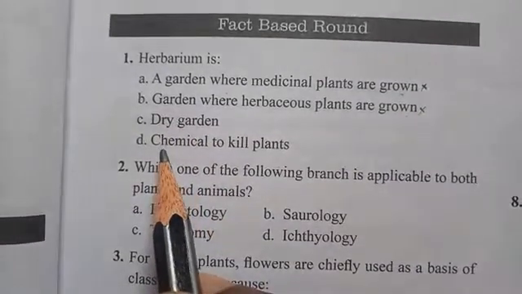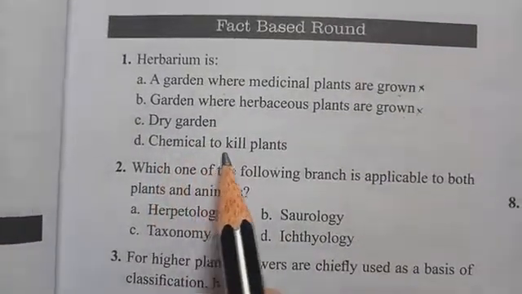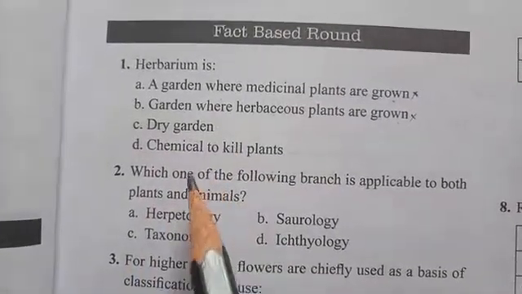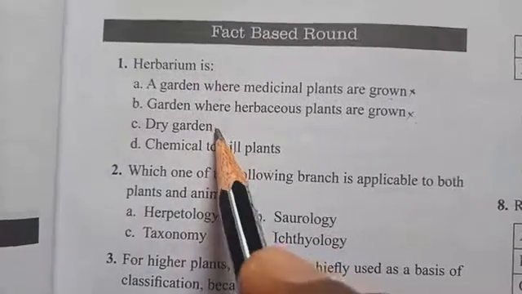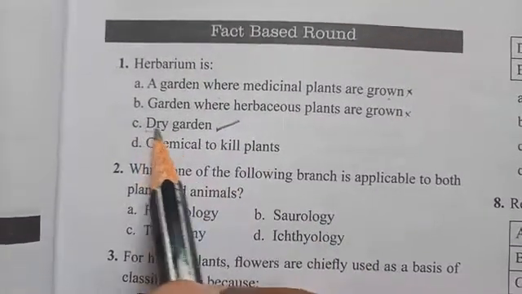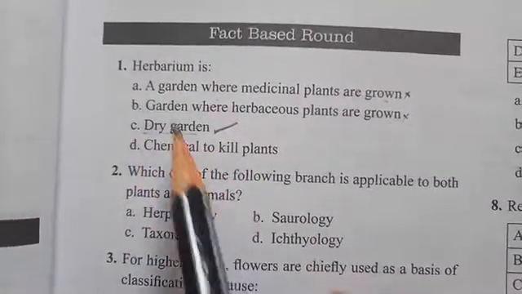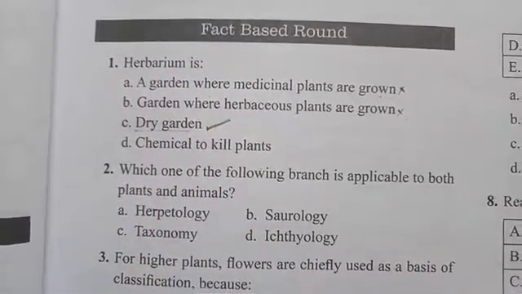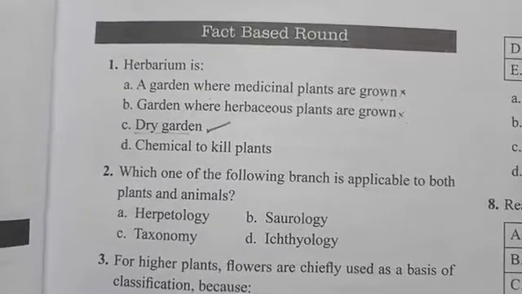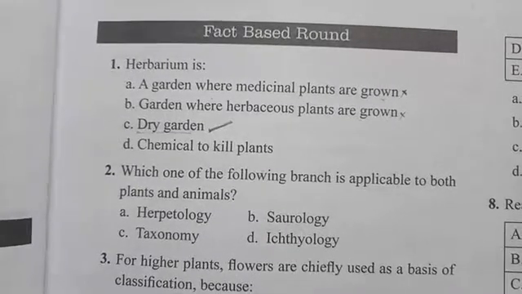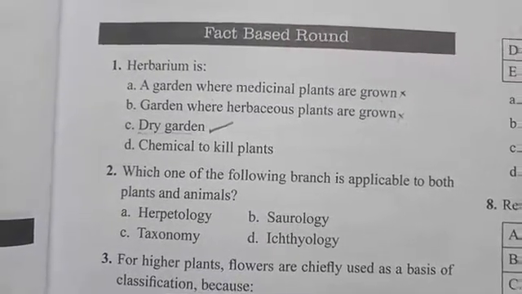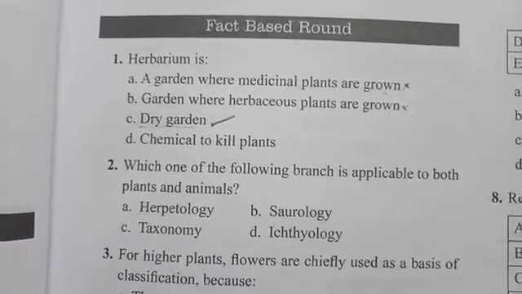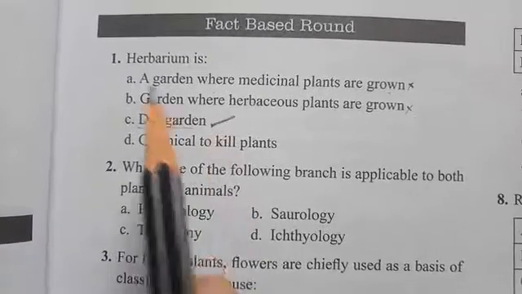And one more option is given here, that is chemicals to kill plants, right? So out of this 4, herbarium is called dry garden. So the answer is dry garden, because in herbarium what we do, we collect the plant, part of the plant or leaf or any part of the plant which is dried up and which is maintained, right, in a particular place, that is called herbarium.